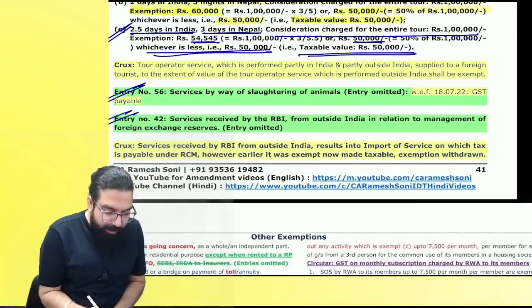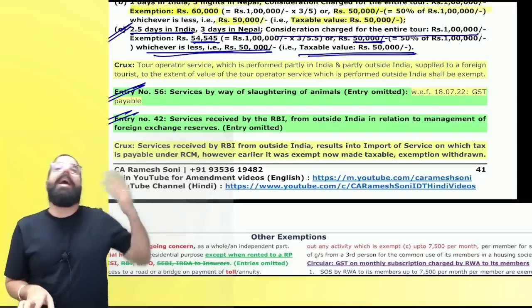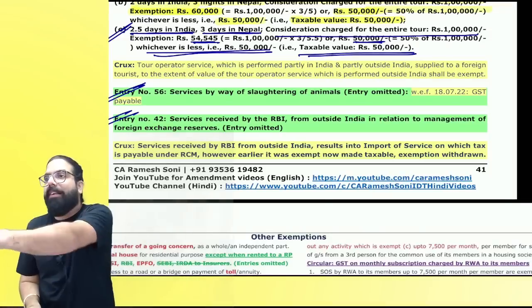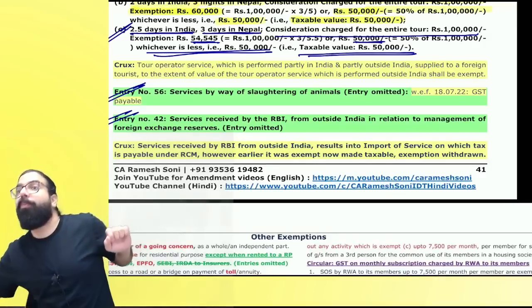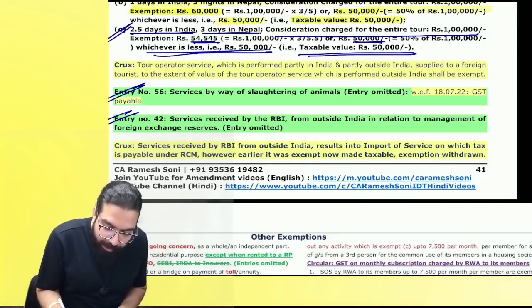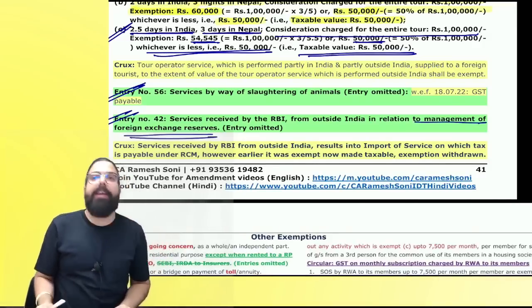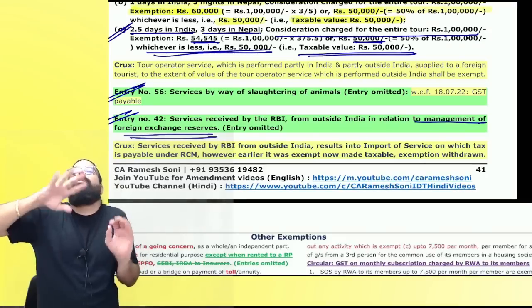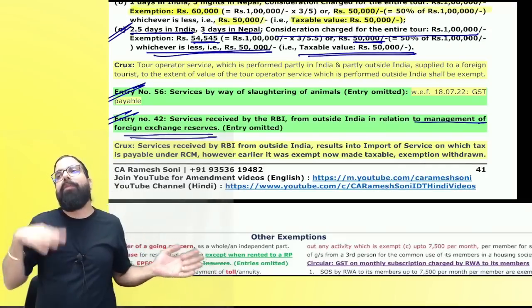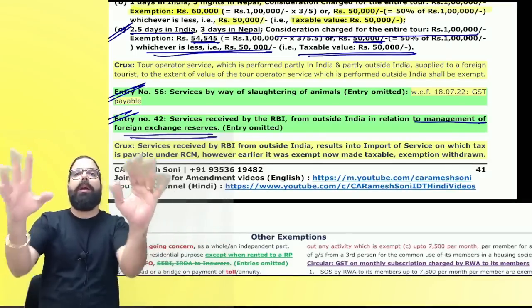The next one over here is, see, listen, services provided by RBI was exempted. Now it is taxable, RBI ka services. Services provided to RBI also, in relation to management of foreign exchange, when somebody was providing services to RBI also, that was also exempted. Now services provided to or by both are taxable.